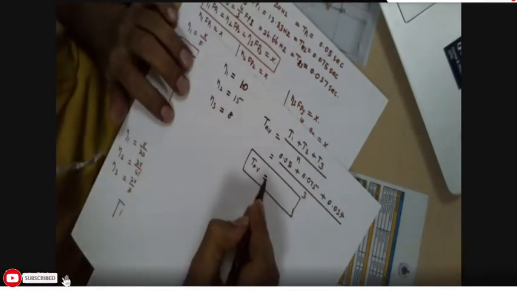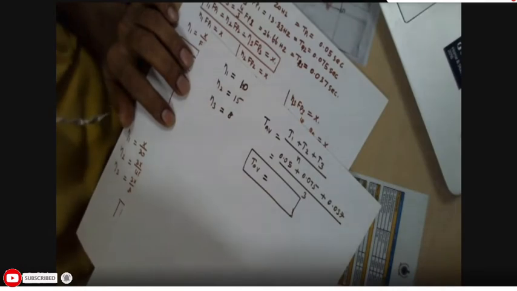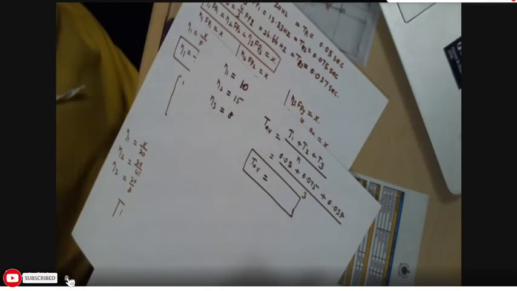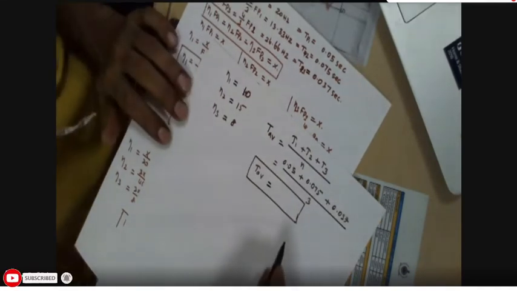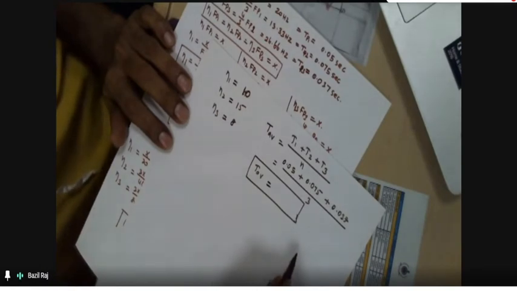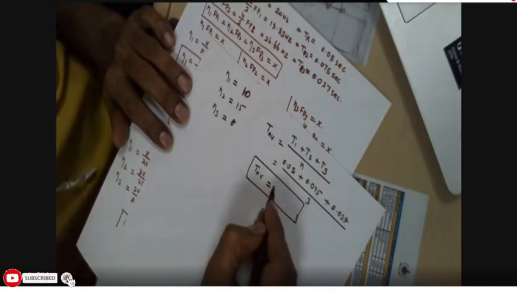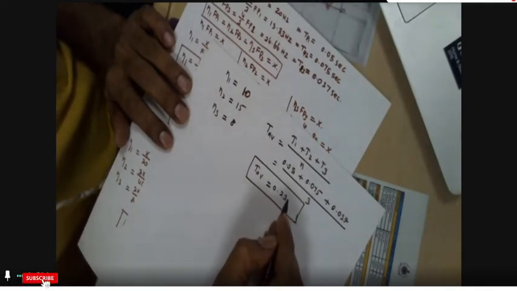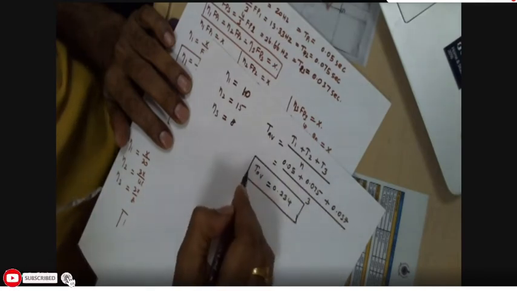TAV is what? 0.234. 0.05 plus 0.75 plus 0.037 divided by 3 is equal to 234.